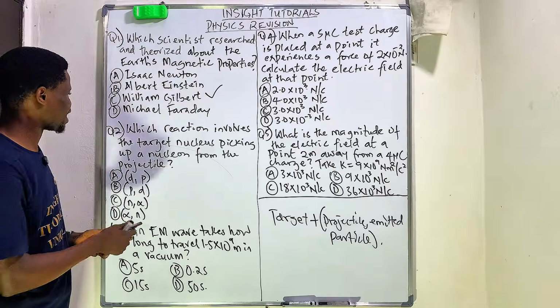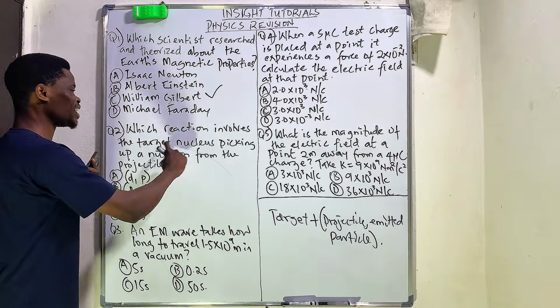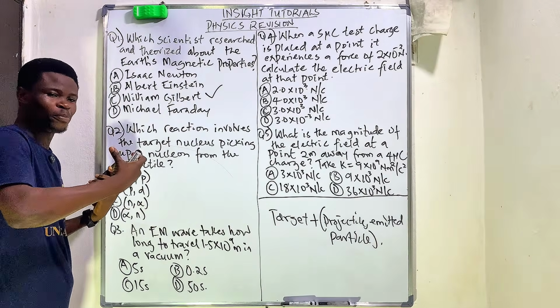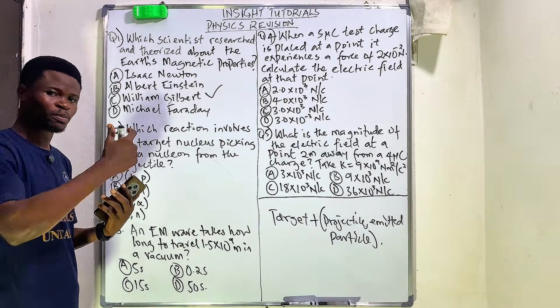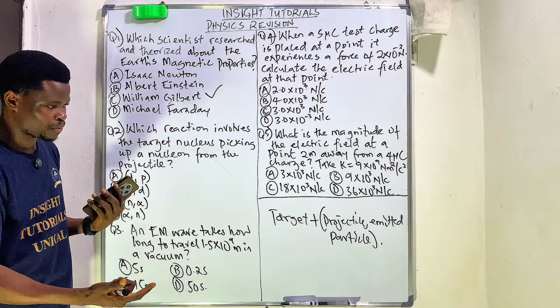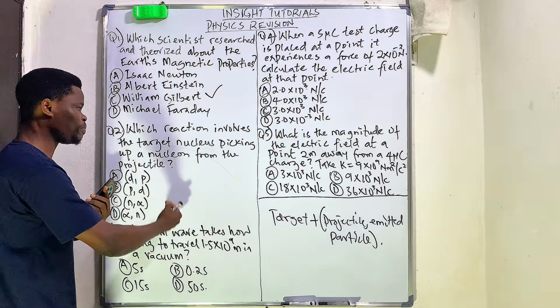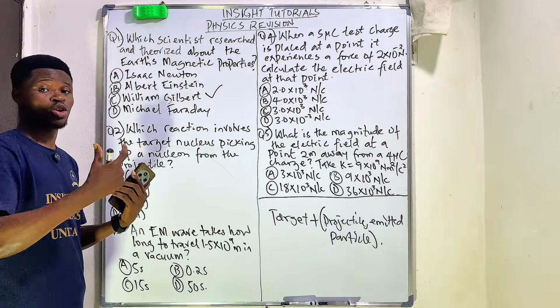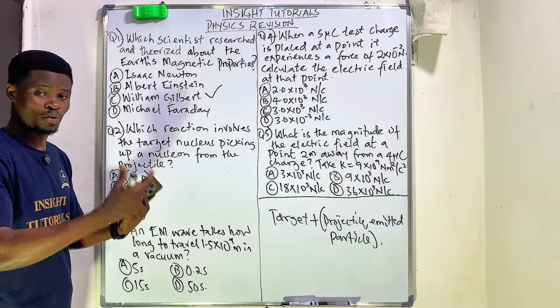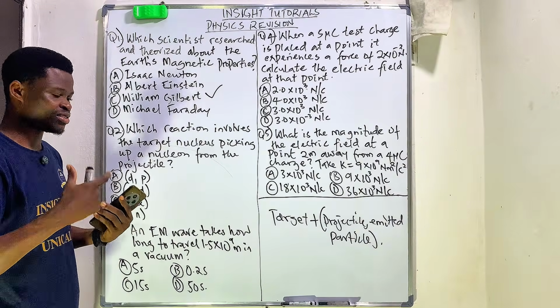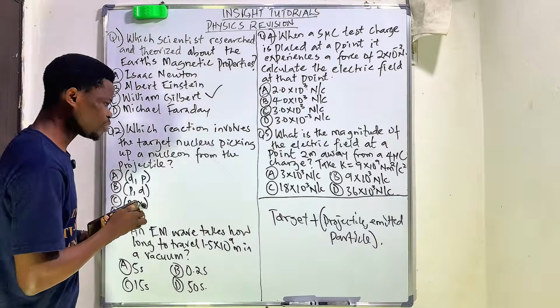And the question says, which reaction involves the target nucleus picking up a nucleon? Now, when you hear the word nucleon, you know that it's actually made up of the proton and the neutron. When a nuclear reaction occurs, there can either be a picking up or a giving off. Now, under what condition is there a picking up?